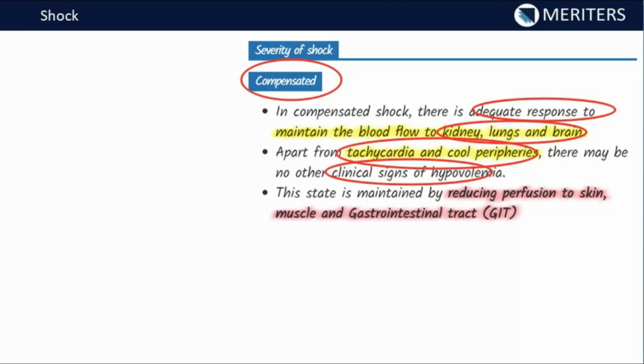Now where does this blood come from? This blood comes from reducing the perfusion to skin, muscles and gastrointestinal tract, that is GIT. So the blood supply is refused to these areas, and that is shifted to the kidney, lung and brain. I am repeating this again and again so that you can remember the most important organs which have to be supplied in the case of compensated shock also.